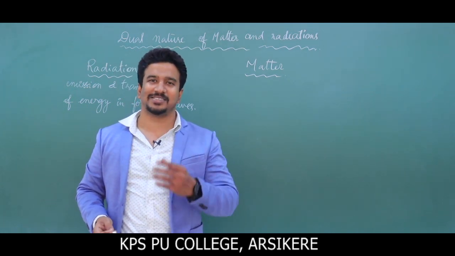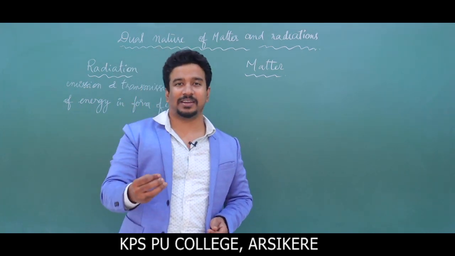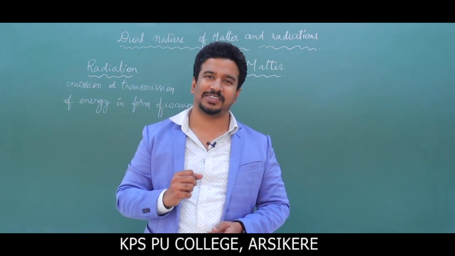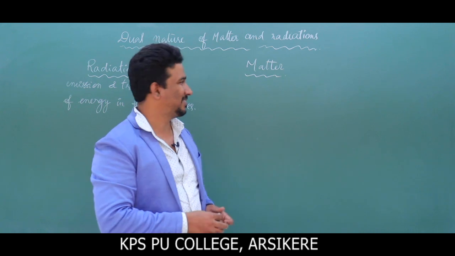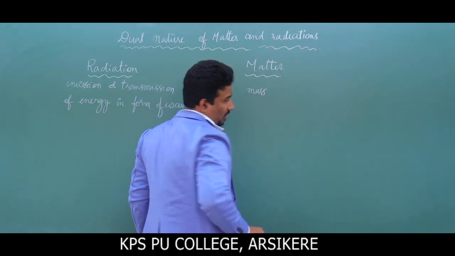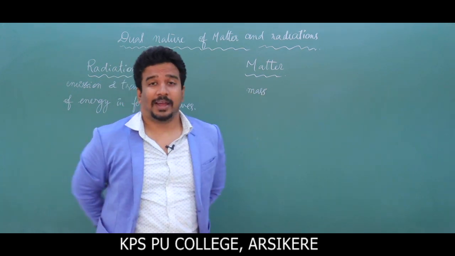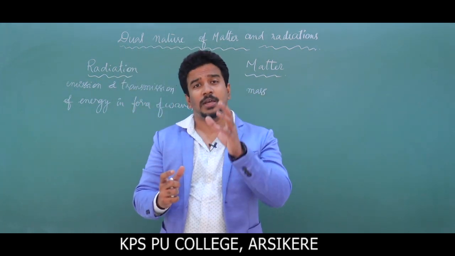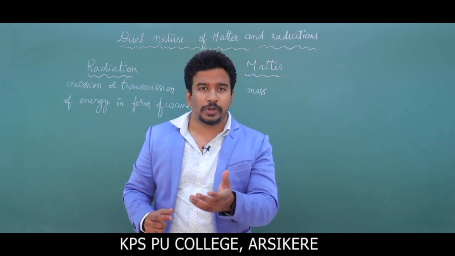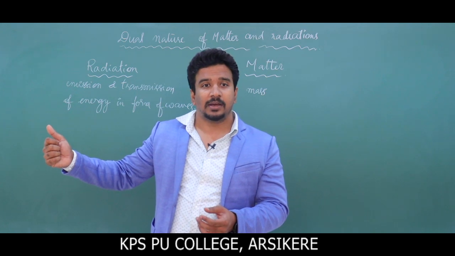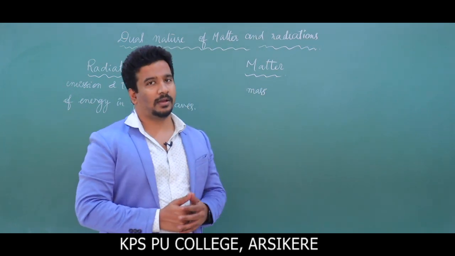Matter is mass. Even the electrons, protons and all these terrestrial objects we are seeing, what is this? Mass. Okay, so matter has got mass. And our entire universe is made up of only two categories of substance, that is, radiation and matter.